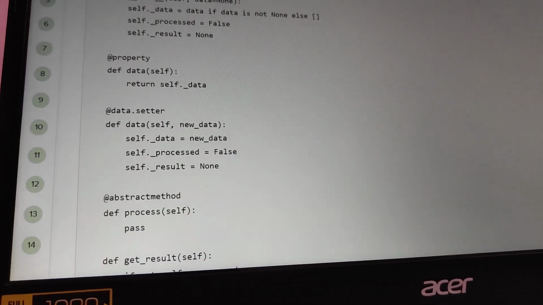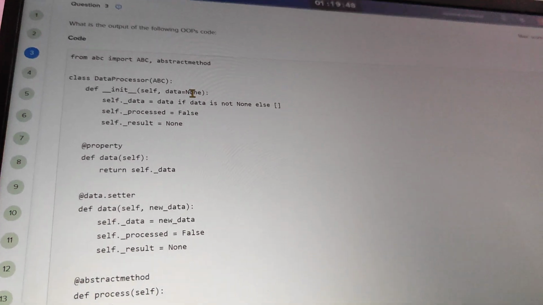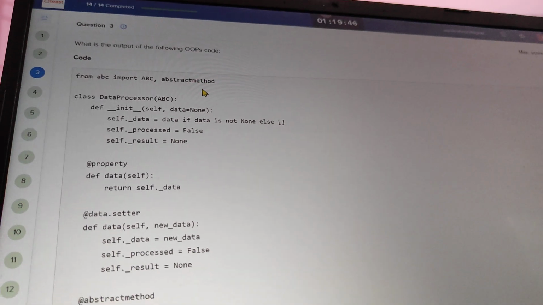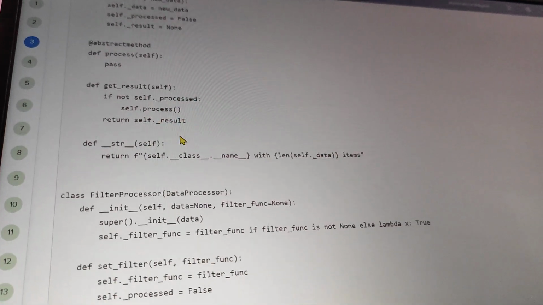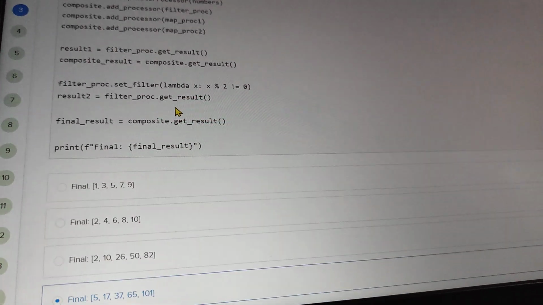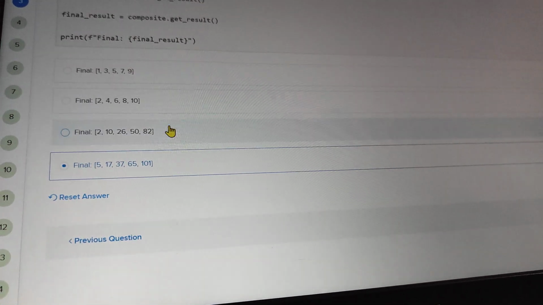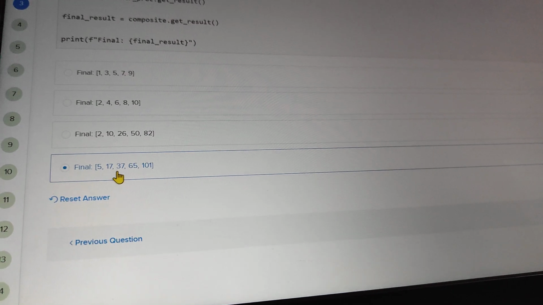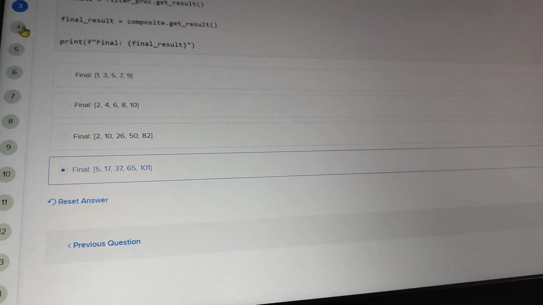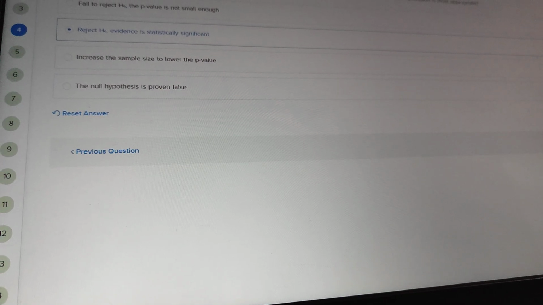Okay, and let's go with the third question. The third question is, what is the output of the following OOPs code? This is also Python code. If you go with the solution, the final answer is 5, 12, 37, 65 and 101.